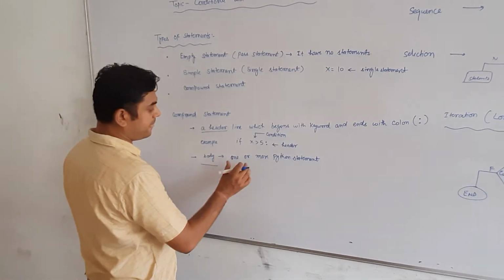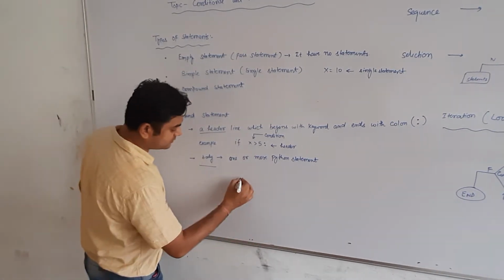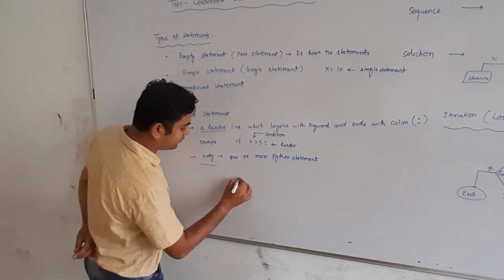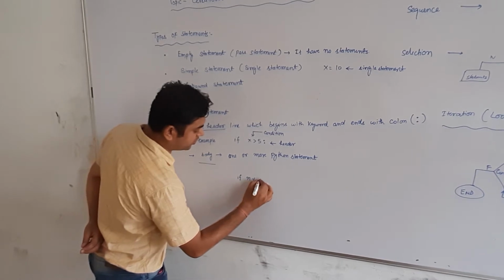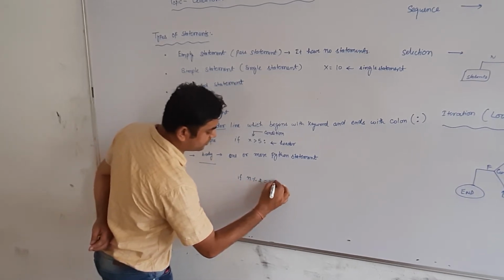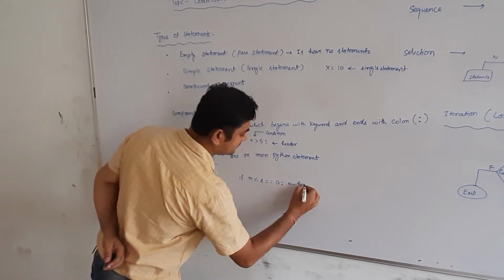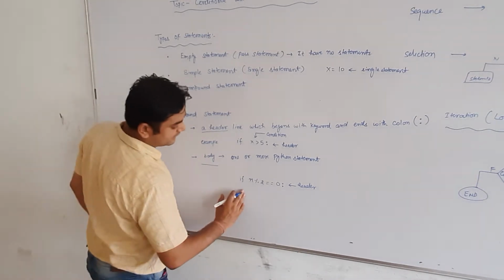And second is body. It contains one or more Python statements. For example, for checking whether a number is even or odd, we write if n modulo 2 equal to 0 colon. So this is our header. Now the body takes the indentation.